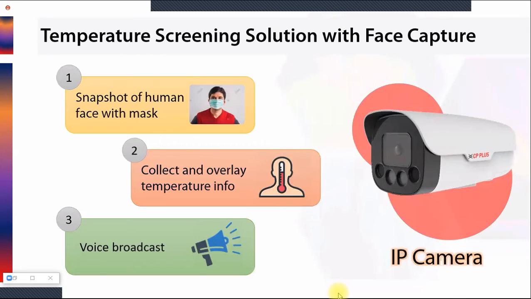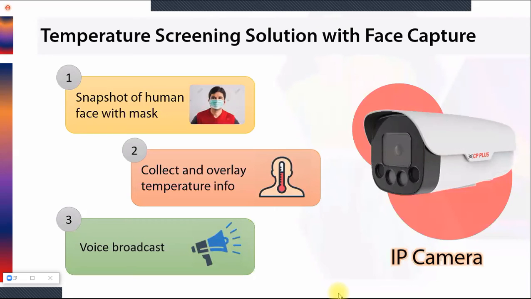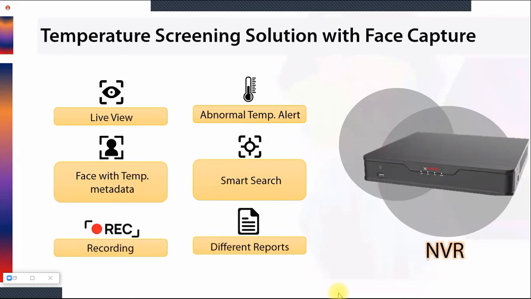Let's talk one by one about these components. This is a 2 megapixel night vision camera with a flashlight, IR light. It can take a snapshot of a human face with a mask, collect and overlay temperature information, and do voice broadcast. Anytime you want to do a voice broadcast, that can also be done.